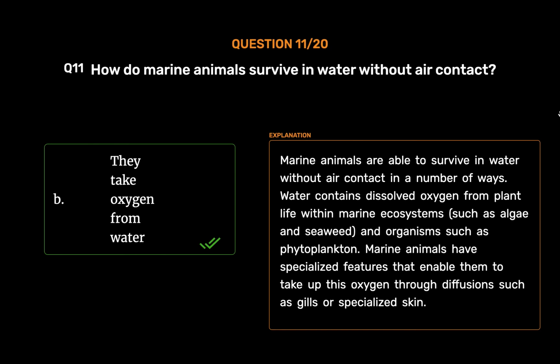Marine animals are able to survive in water without air contact in a number of ways. Water contains dissolved oxygen from plant life within marine ecosystems, such as algae and seaweed, and organisms such as phytoplankton. Marine animals have specialized features that enable them to take up this oxygen through diffusion, such as gills or specialized skin.